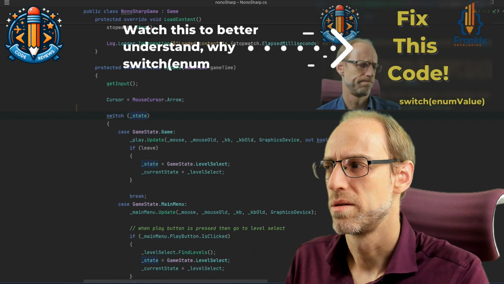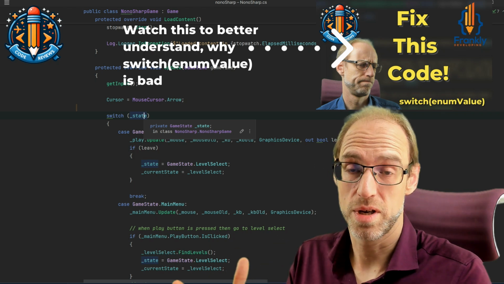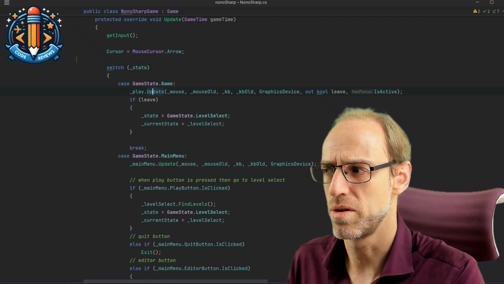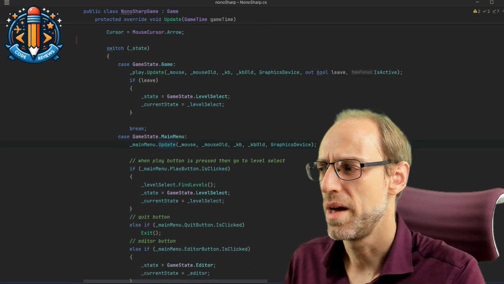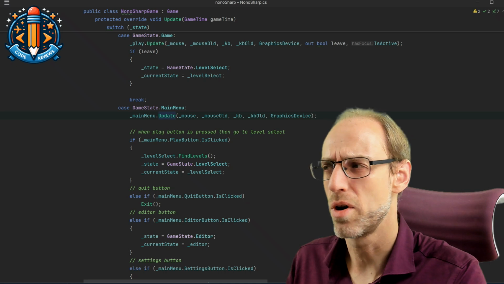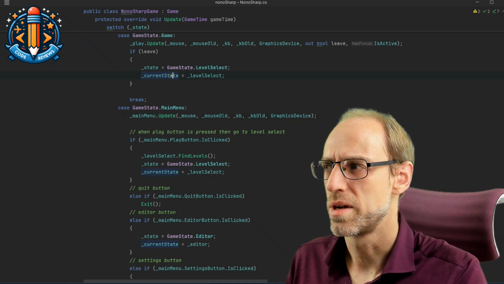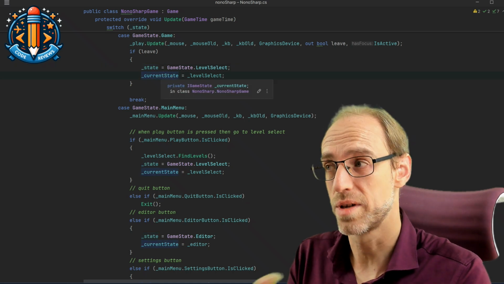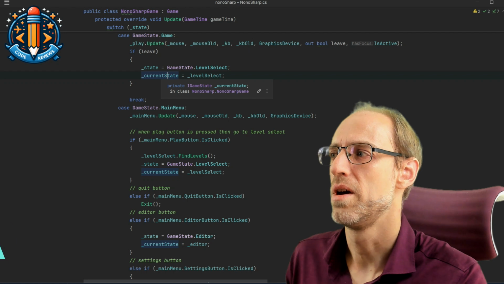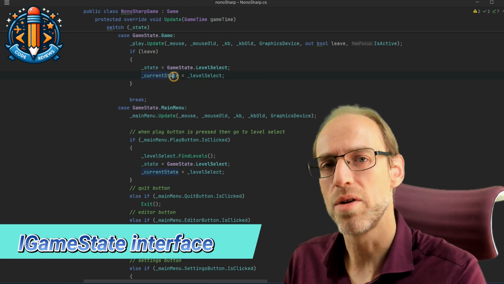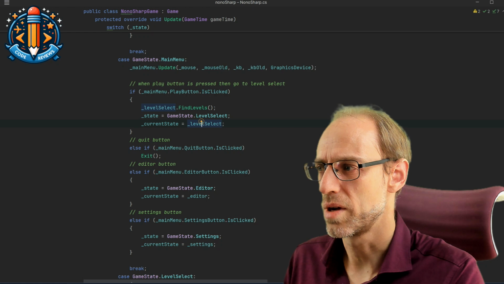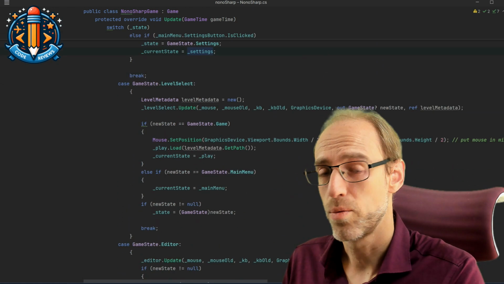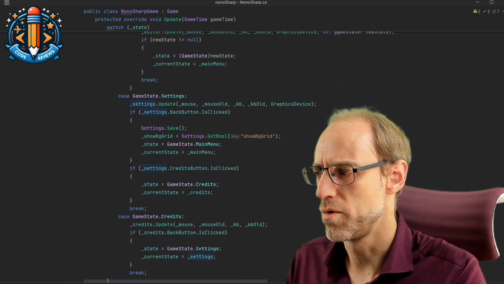It looks at this enum and switches over it for the different states and then does something called update on each of them. But then it goes on to set the new state, and we already changed this a little bit to immediately have the state enum like before, but also a current state that's actually one of these classes. So we introduced the common interface for these so we can assign it to the same variable each time. Like, this is going to the level selection, this is going to the editor, to the settings screen, and so on. And one of the switch statements we already completely removed.